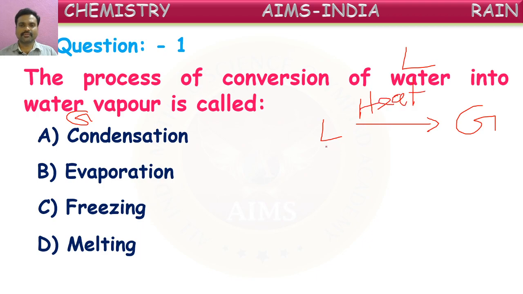So the conversion of a liquid into gas on heating is called, is it condensation? No, it is called, yes, many of you have the correct answer. Very good, children. It is evaporation, right? Conversion of a liquid into vapor form is called evaporation or vaporization.